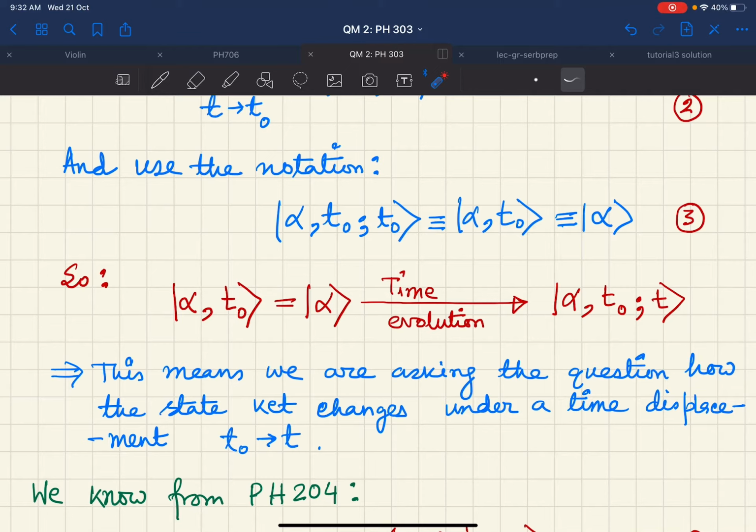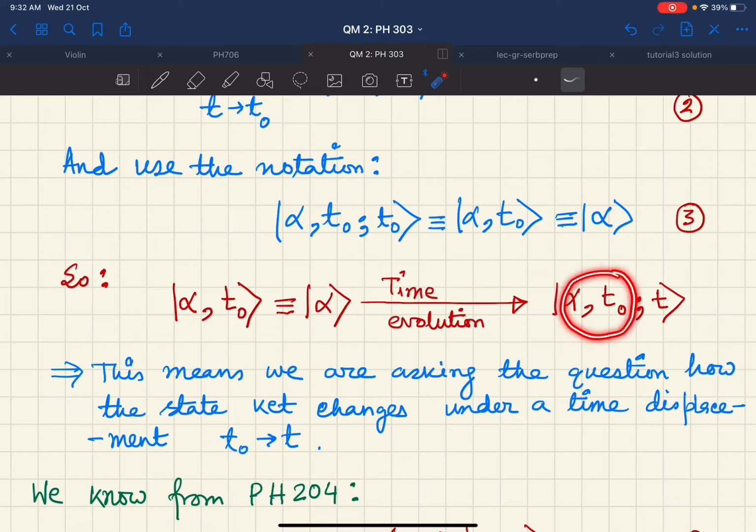Now what we are here to do is study the time evolution of the state ket alpha. That means I have been given this state ket alpha, t naught, which I can also denote just by the ket alpha. These are the same notations. So this object, this state ket, as it changes with time, has a time evolution and goes to a different ket denoted by alpha comma t naught; t.